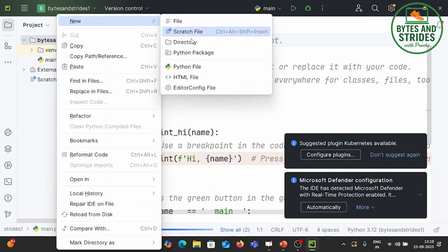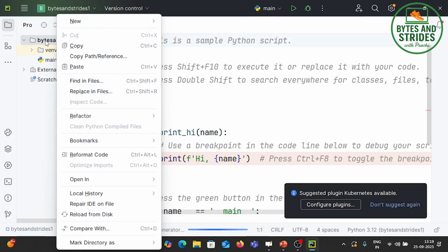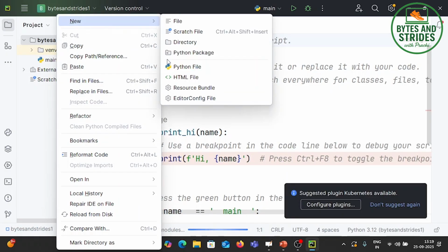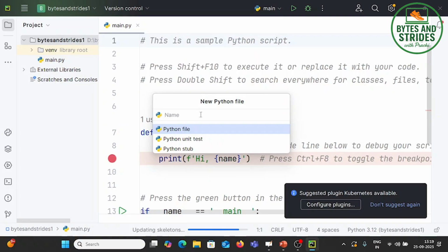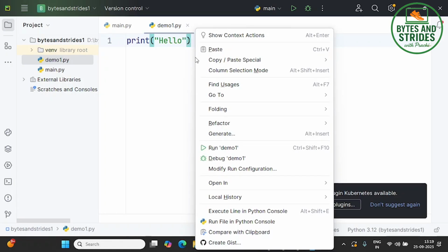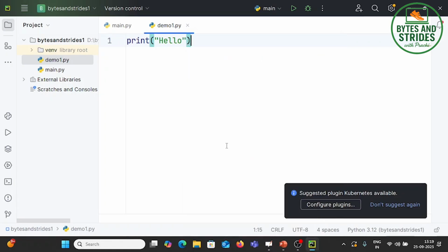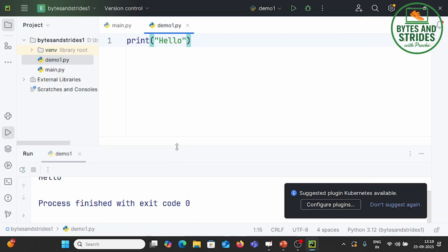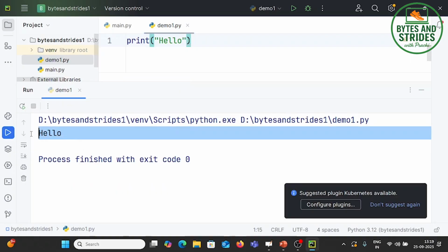While you write the code, right click on your folder and now you say New, Python file. You give some name, so let me say demo 1, and you can start typing. As you write, you are going to get some suggestions. We'll see it very soon. And then when we run, you can see the output is going to be shown right here.